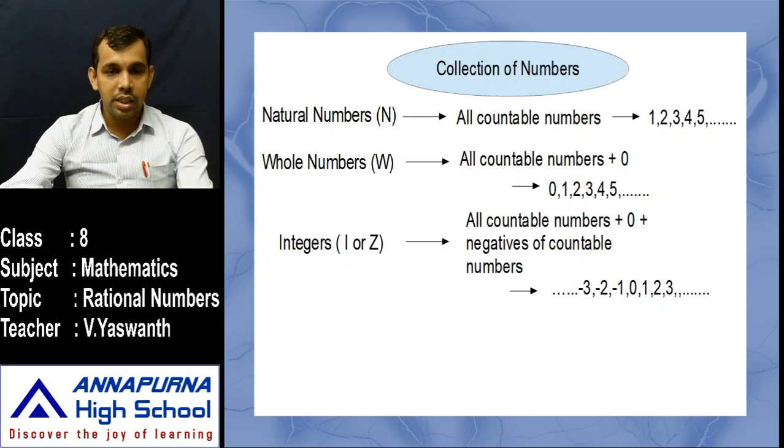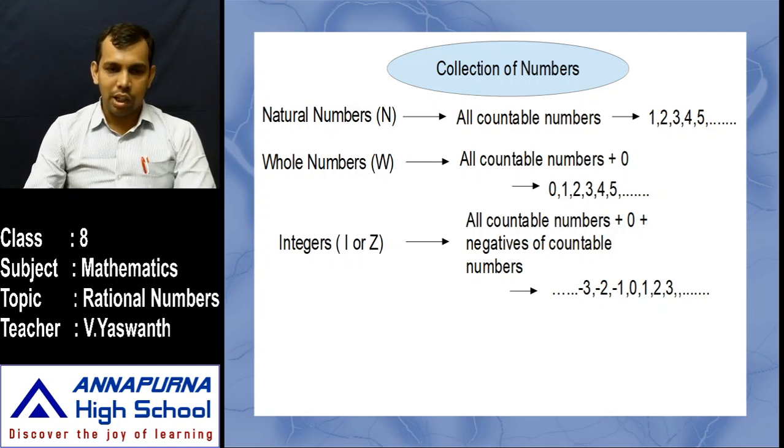So in the integers, 0 is the most important number. Why? Because this 0 separates the negative integers and the positive integers, and when you represent these integers on a number line, first you represent 0, after that you represent any number, like a positive integer or negative integer.